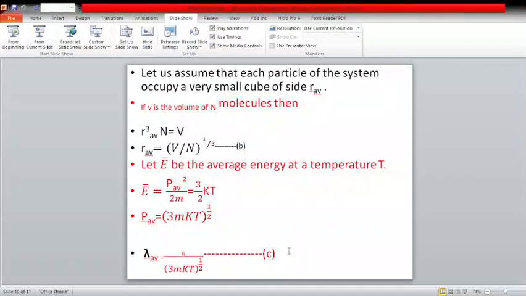Let us assume that each particle of the system occupies a very small cube of side R. Then if V is the volume of n molecules, R cubed into n equals V. That is, R average equals (V by n) raised to 1 by 3. Let E be the average energy at a temperature T. E equals p squared by 2m equals 3 by 2 kT. That is, P average equals (3mkT) raised to 1 by 2. That is, lambda average equals h by (3mkT) raised to half.